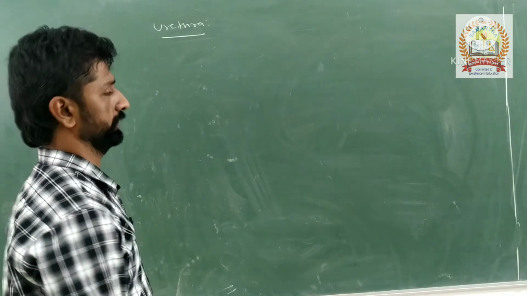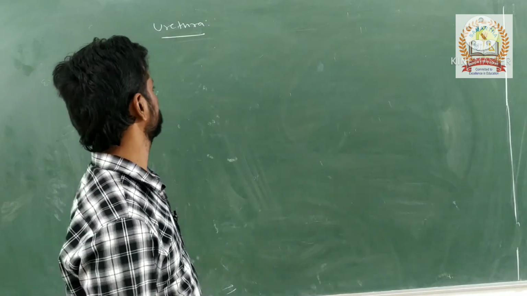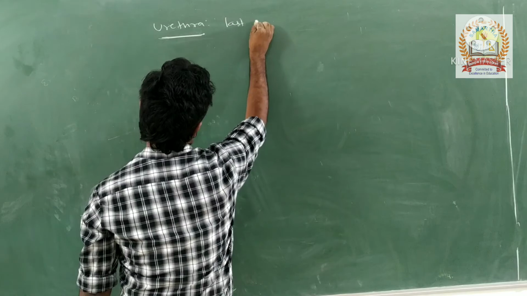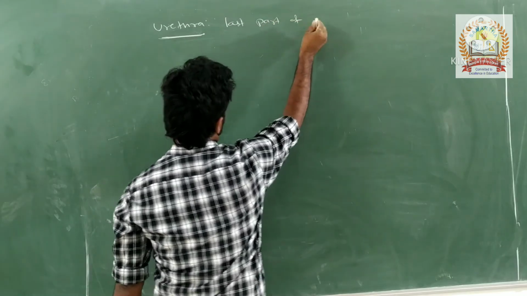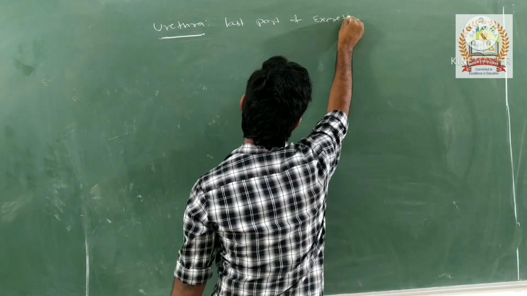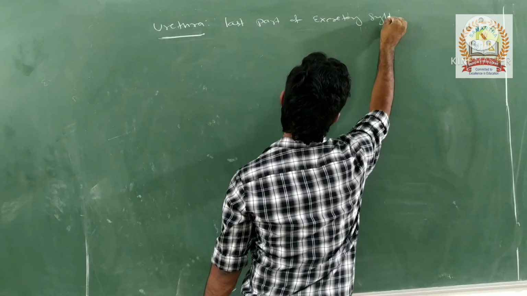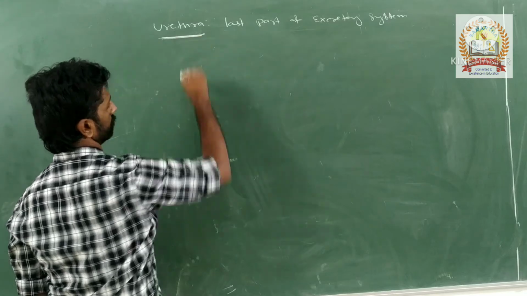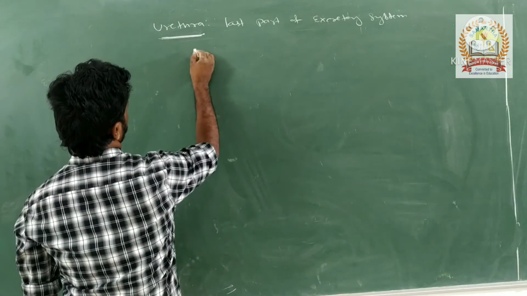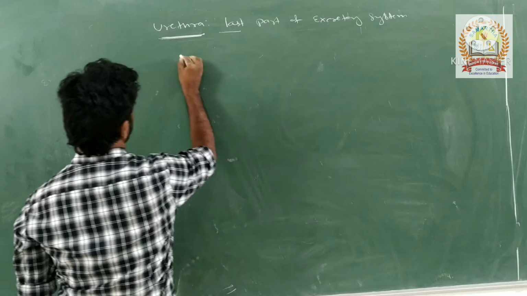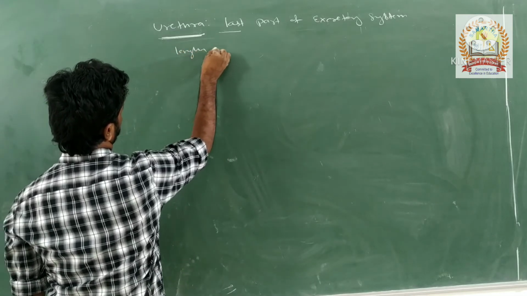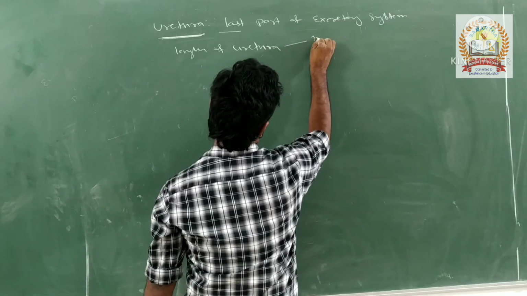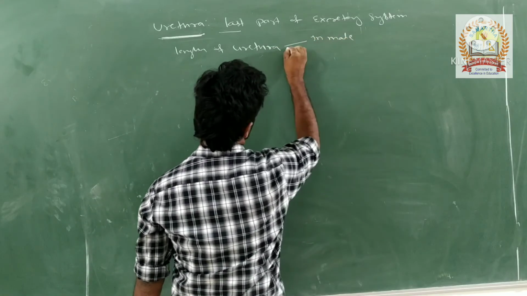The urethra is the last part of the excretory system. The length of the urethra differs in male and female.